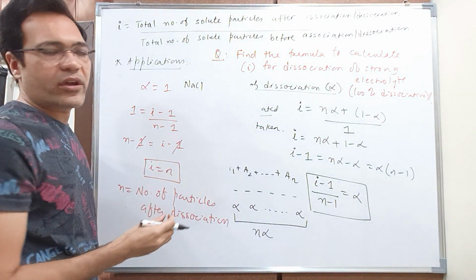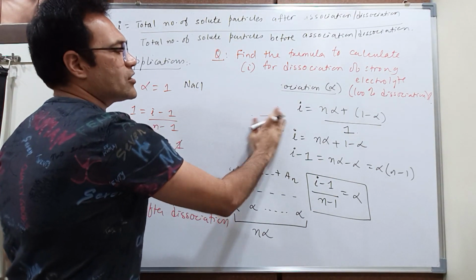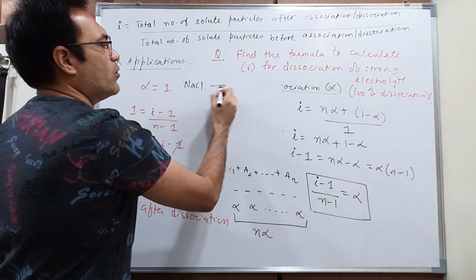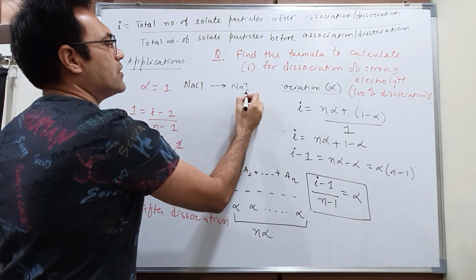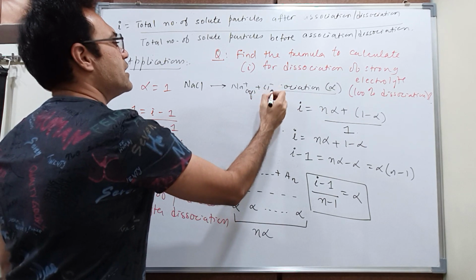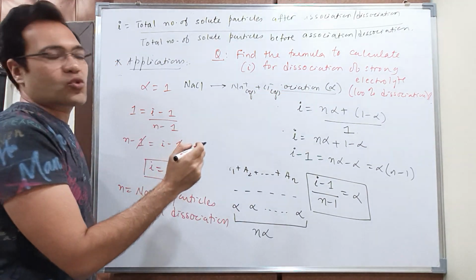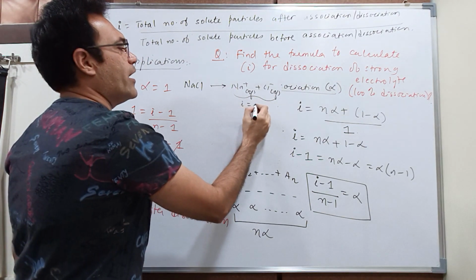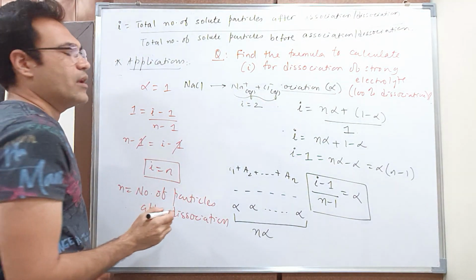We know that it is a strong electrolyte, and suppose they have asked you the Van't Hoff factor of NaCl. NaCl will dissociate, giving you Na+ aqueous and Cl- aqueous ions. So students, how many particles do we get here? 2. So your value of i will be 2.